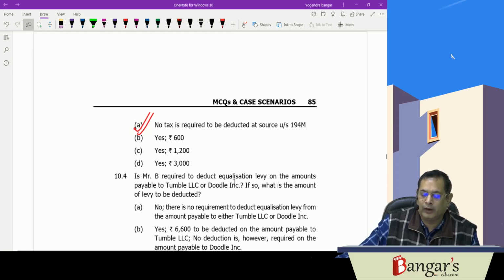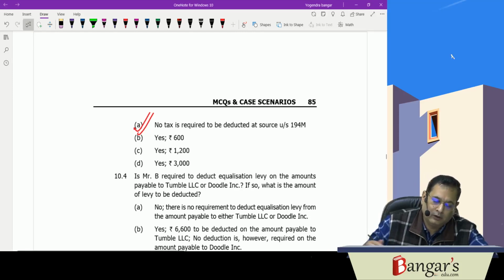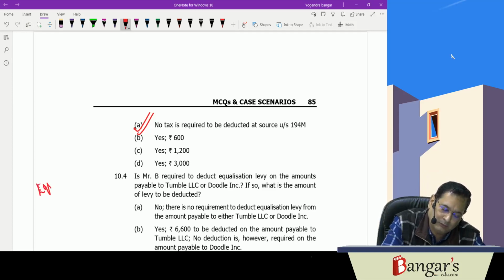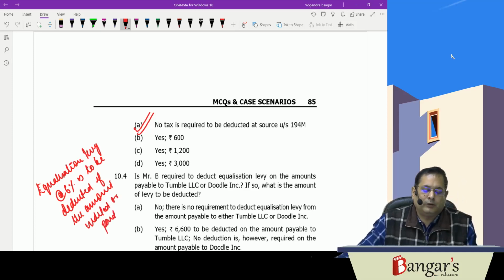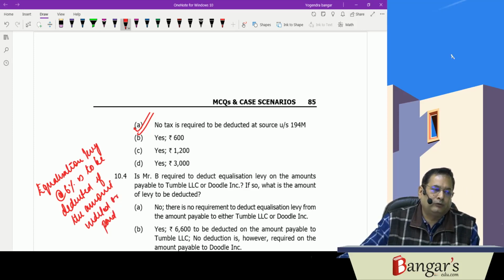Then next question is Mr. B is required to deduct equalization levy for the amounts payable to Tumble LLC or Doodle Inc. Now here equalization levy at rate of 6% is to be deducted if the amount which has been credited or paid is not less than rupees say 1 lakh.